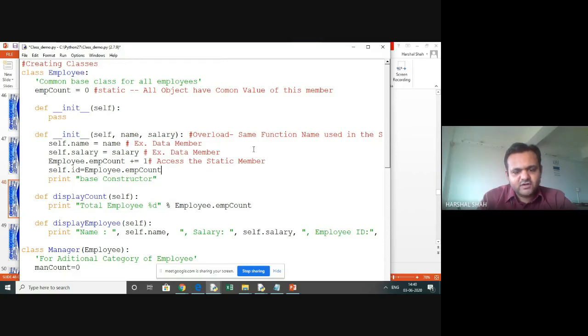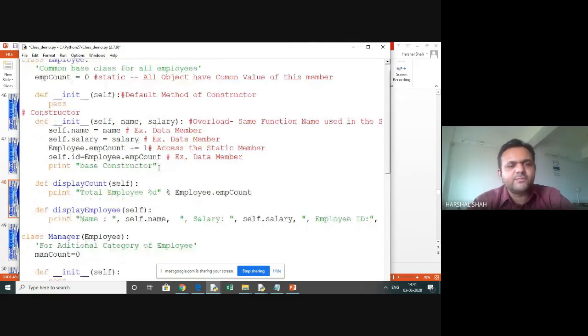This is also an example of a data member, and this is what you can say is the default method of constructor, and this is, you can say, the same function name also demonstrating. So this next method is again also a constructor. This is also a constructor, right?